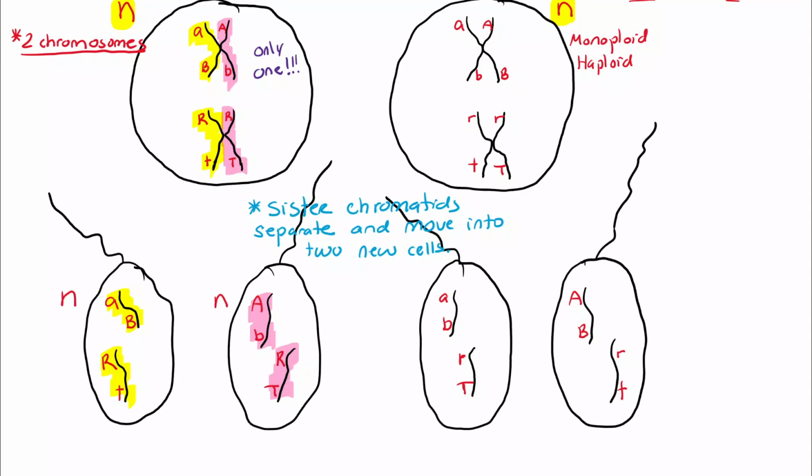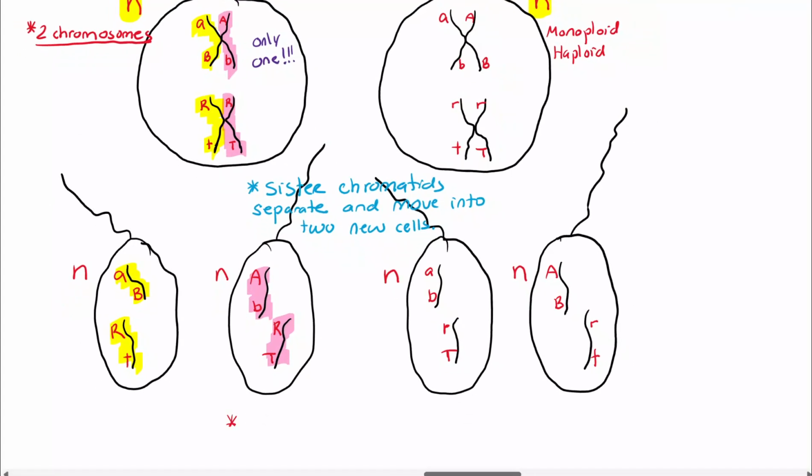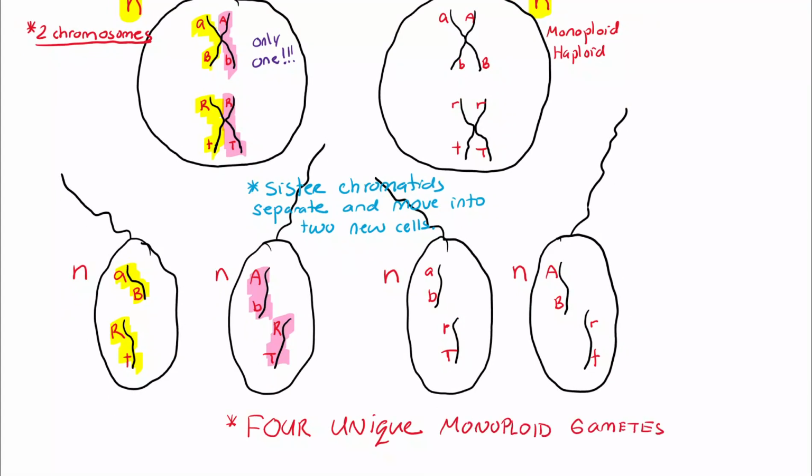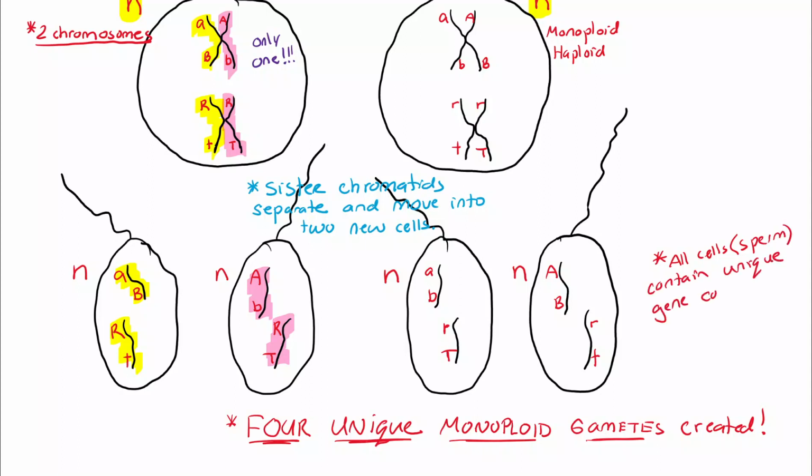And in each one of them, they only have 1 chromosome for genes A and B and 1 chromosome for genes R and T. All of them have a unique combination of genes. Therefore, 4 unique monoploid gametes were created. And all these sperm can create new genetic combinations. Each sperm will make a brand new baby, a new unique individual.